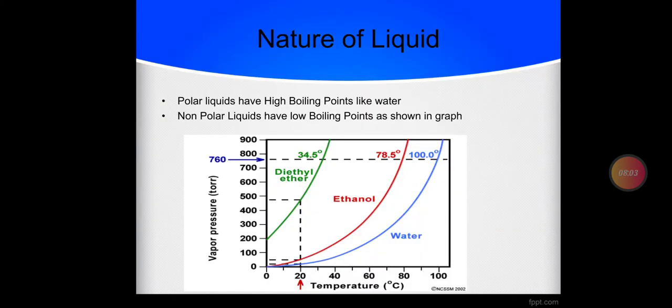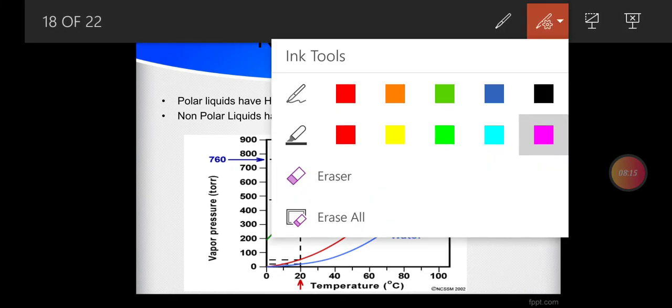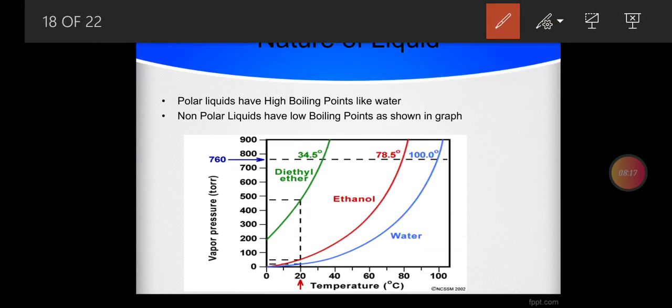Nature of the liquid. Once again, let's discuss in terms of this graph how the nature of the liquid is affecting the boiling points. As we previously discussed, polar liquids have high boiling points because polar liquids have strong intermolecular forces. This first arrow is for strong intermolecular forces. As a result, the vapor pressure is less, the second arrow, and if the vapor pressure is less, the boiling point is high, the third arrow.